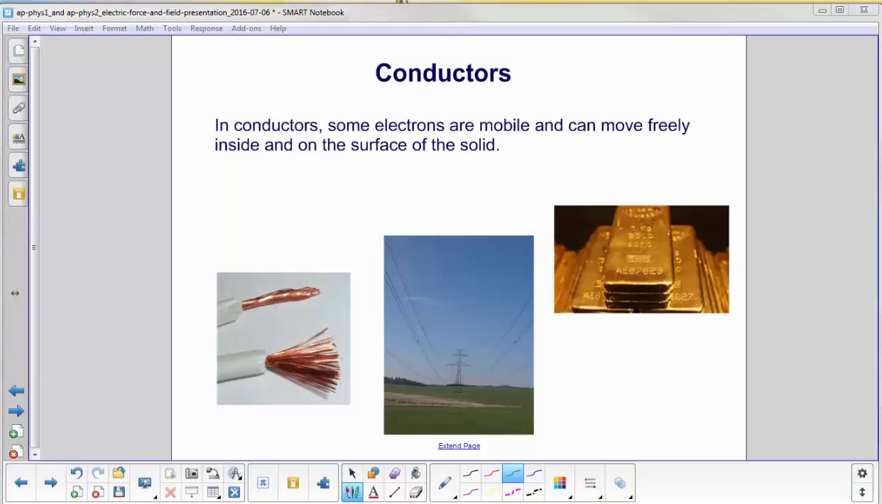Conductors. In conductors, that's where the electrons are mobile and they can move freely throughout the solid. Here's some examples. Here's some copper wiring. Here's some transmission lines. See them coming up here. Here's a transmission tower. And gold. Gold is a very good conductor.